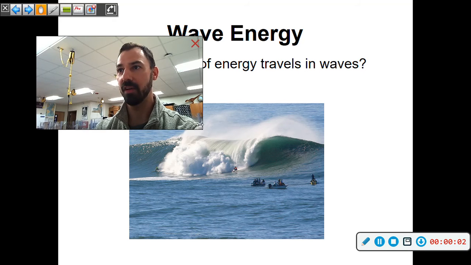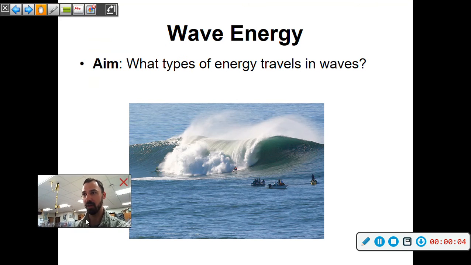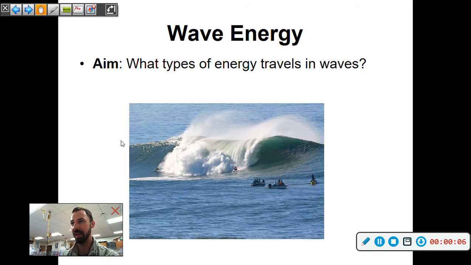Hey guys, welcome to chapter 12, and we're going to start out with the waves today. So this note set is on wave energy. What are the types of wave energy that travel in waves? Looking at the picture, we can think of ocean waves as an example, the up and down pattern that happens with the waves. Energy transferred in that way is what we're going to be focusing on.